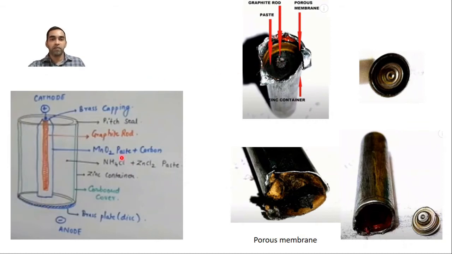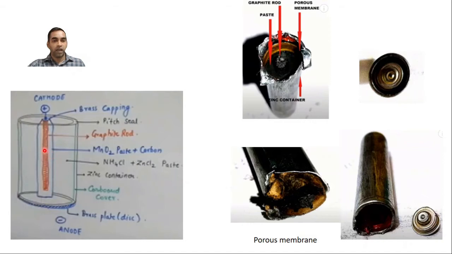You will see MnO2 paste plus carbon. So here what you see, just after that, the total inner part is the graphite rod. After this paste, that is the electrolyte, you will have MnO2 paste plus carbon. Then if you go inside further, you will be having the graphite rod. Okay, the graphite rod is the cathode part of it.